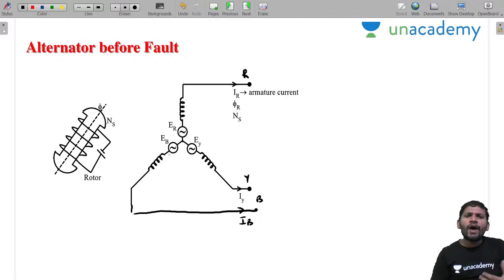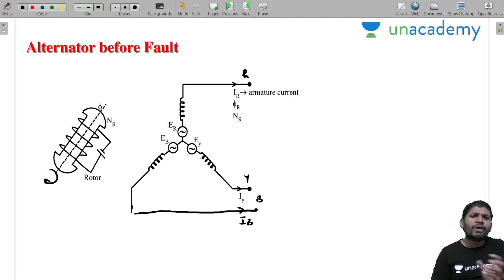We know the operation of the alternator. Whenever the field is excited, I am assuming that this rotor is the field. There are two constructions: rotating armature type and rotating field type. Here I am taking the rotating field type. If this rotor is rotated, the rotor flux also rotates with Ns speed. This rotor flux is cut by the armature conductors, and there is an induced EMF. That induced EMF is taken as the excitation EMF.